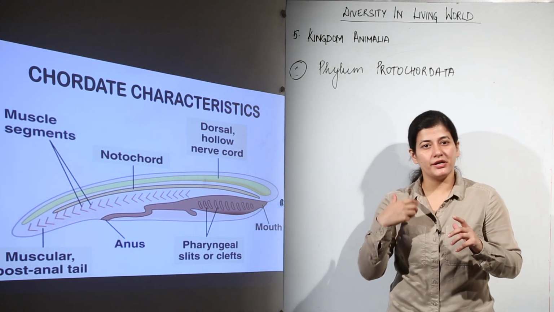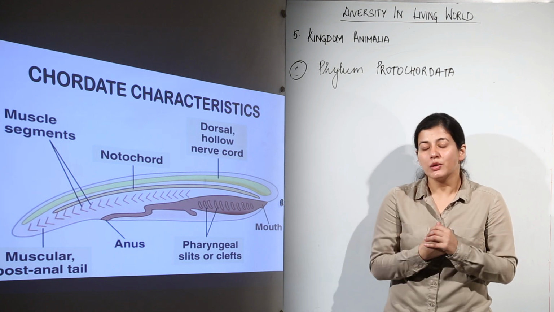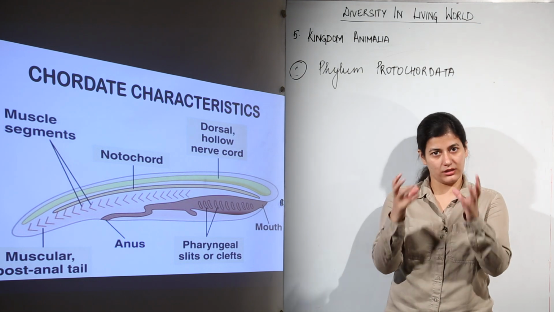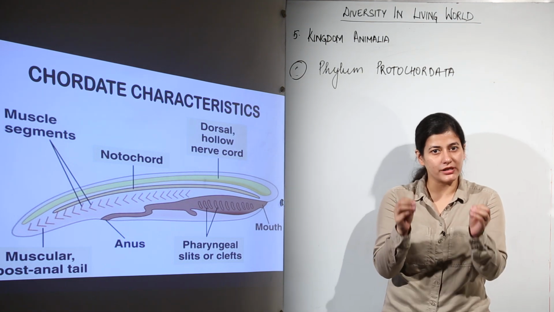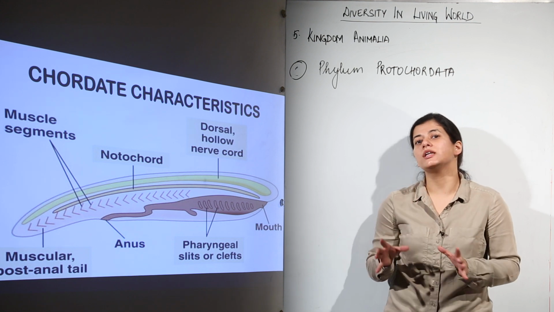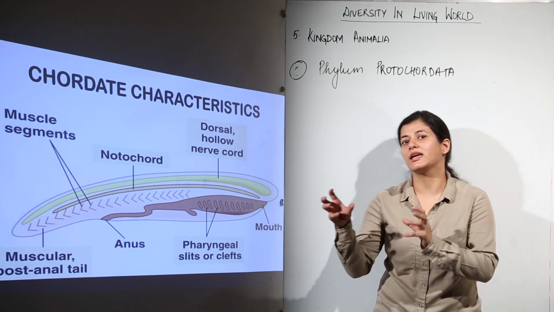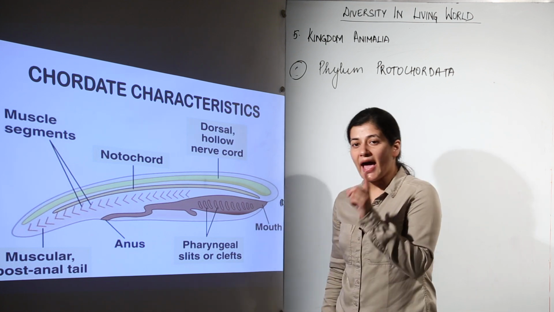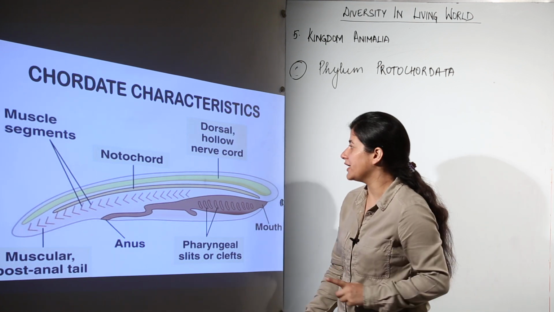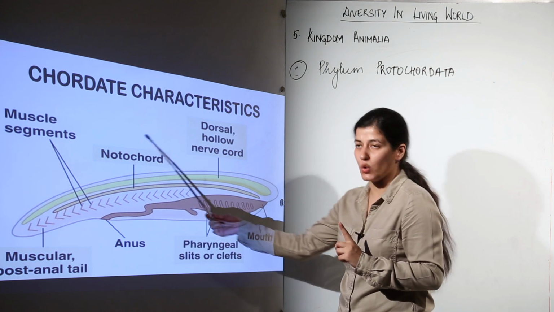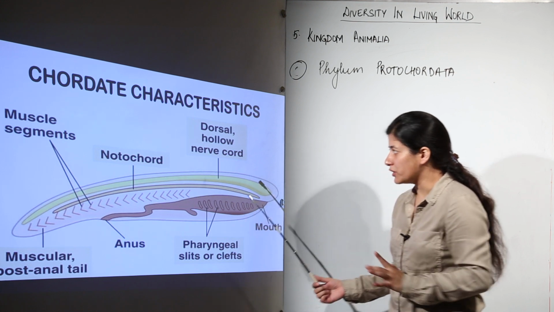Now because we are repeating this word chordate so much, we need to know what would be a chordate like. If I have to give you an explanation or a description of a particular organism that happens to be a chordate, we must be very much clear with what the characteristics of a chordate would be. So we have with us the chordate characteristics, and the most exclusive chordate characteristic that you need to know is the presence of notochord. Okay, now what is this notochord?